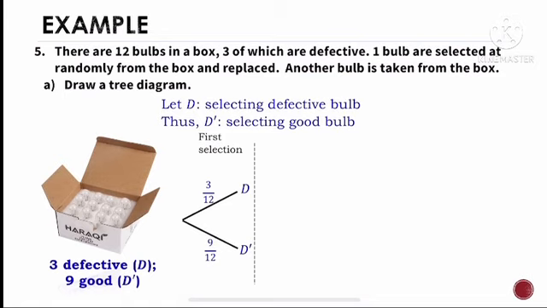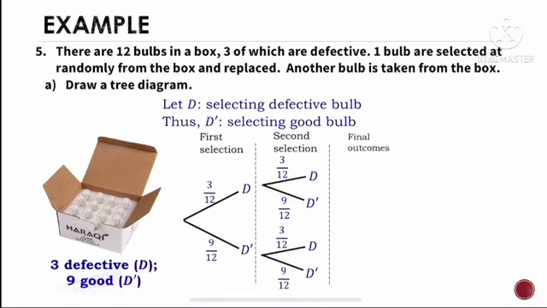The selected bulb is replaced back into the box. So the box still has 12 bulbs, of which 3 are defective and 9 are good. Now we want to take another bulb from the box. So the probability of selecting a defective bulb is still 3/12, and the probability of selecting a good bulb is 9/12 for the second selection. The final outcomes are both defective bulbs, the first one defective and the second good, the first one good and the second defective, and both good bulbs.